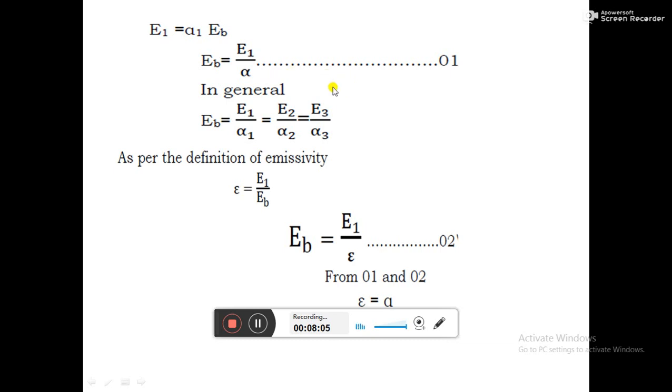We are having equation number 1 where E suffix b equals E1 by alpha 1, where alpha 1 is absorptivity, and epsilon is emissivity. From 1 and 2 we can write emissivity is equal to absorptivity. That means at a particular temperature the amount of radiation emitted by the body is equal to the absorptivity. This is what the Kirchhoff law states.